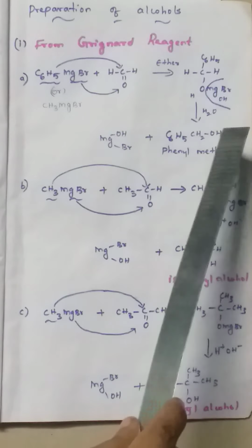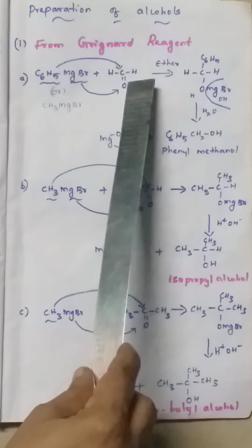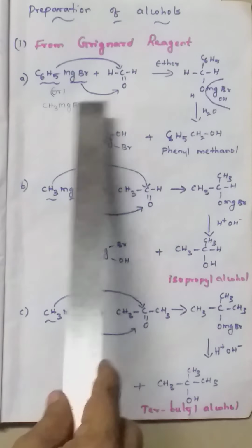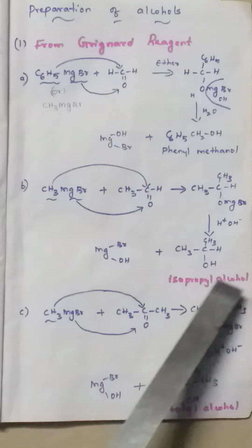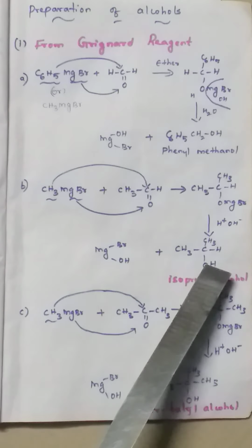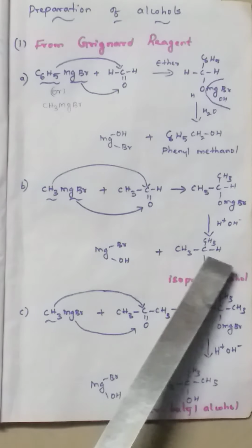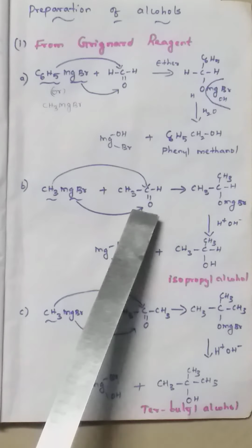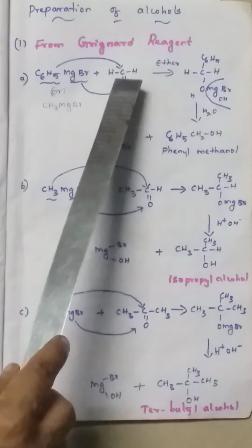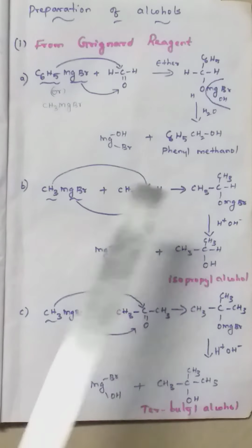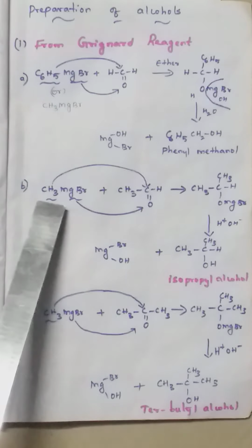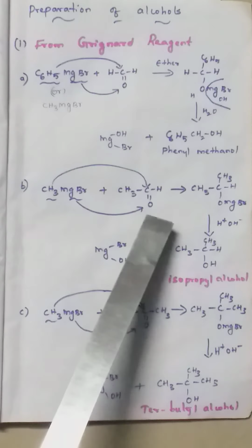So for getting a primary alcohol, what should we take? Formaldehyde reacts with the Grignard reagent. Then second, if you want a secondary alcohol, that is OH group attached to only CH, we have to take acetaldehyde. For primary alcohol, formaldehyde. For secondary alcohol, we have to take acetaldehyde, with the same Grignard reagent, CH3MgBr.